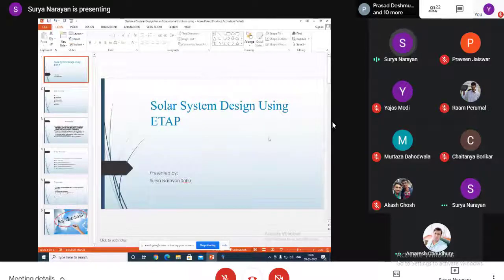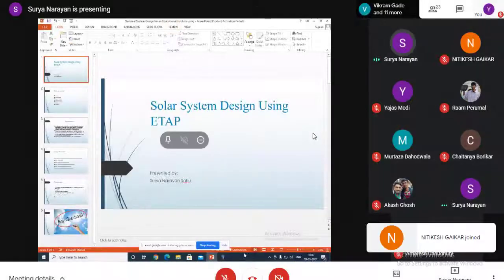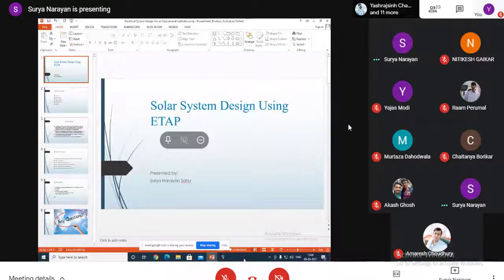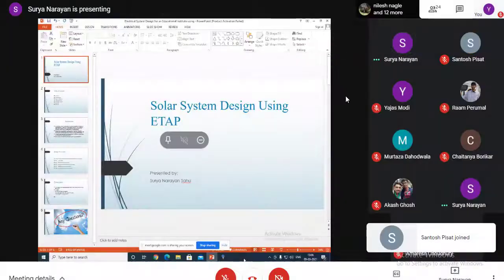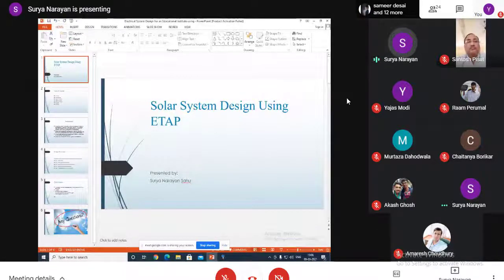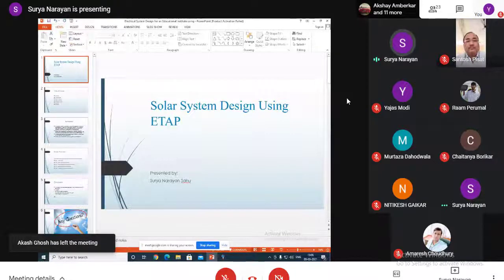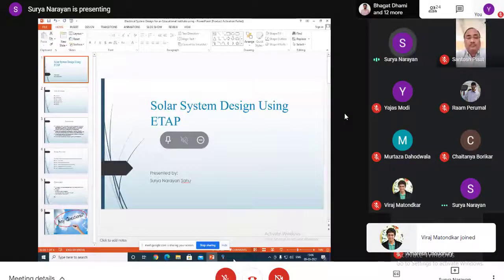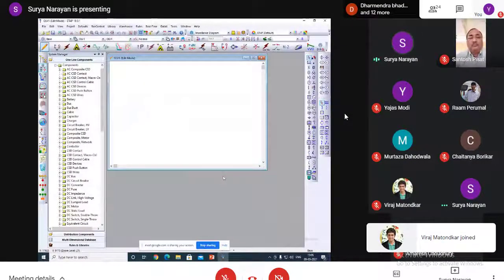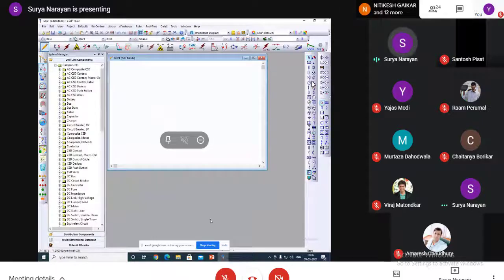ETAP is an electrical transient analysis program. Here we can design an electrical system and see what the load flow is in which branch, what the working current is, and if a fault occurs, what the overvoltage effect and overcurrent will be, what type of circuit breaker or protection scheme we can apply, and many more. Traction systems can also be designed here. This is ETAP software.